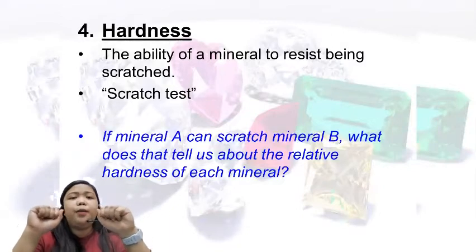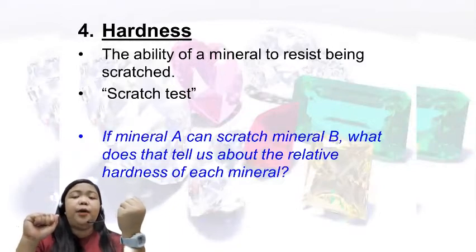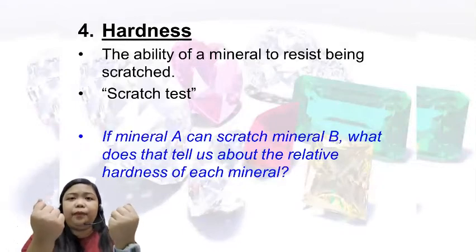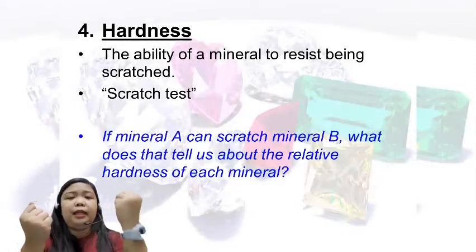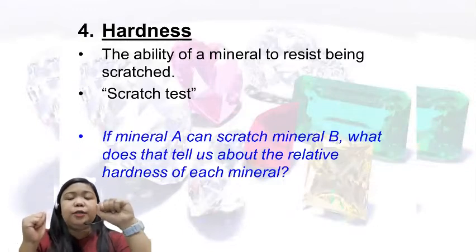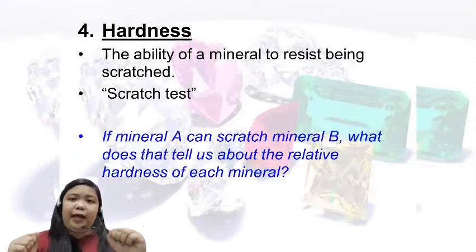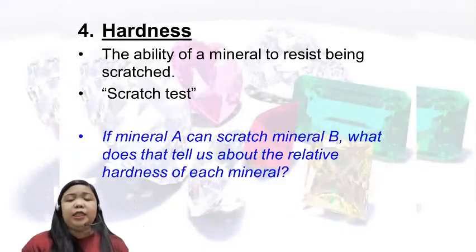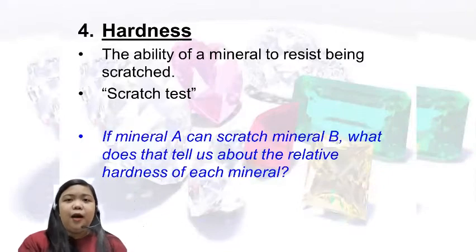Because comparing these two minerals, if mineral A resists abrasion and mineral B accepts the most abrasion, meaning mineral A is harder compared with mineral B. Because mineral A resists more of the abrasion or scratch. Right? So it simply means that when we are comparing different minerals by means of the scratch test, we can tell which of the two is harder by just looking at which mineral resists abrasion. Okay? And that is for hardness.